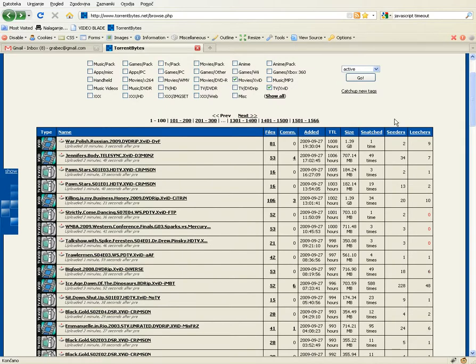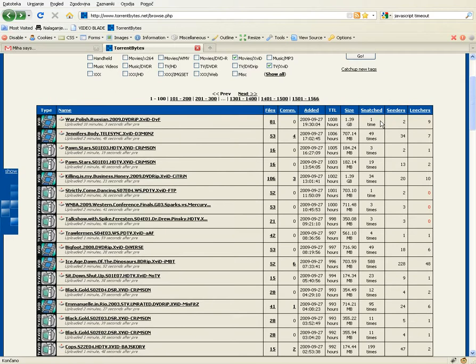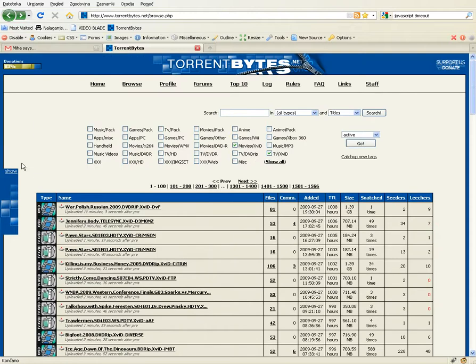And I've learned that torrents with high snatched and high seeders values are more interesting to other people, so those torrents are much more likely to be interesting to me. So what I would like is a little script that would filter out the torrents that are not interesting and only keep the torrents that are interesting. So this little JavaScript of mine does exactly that.